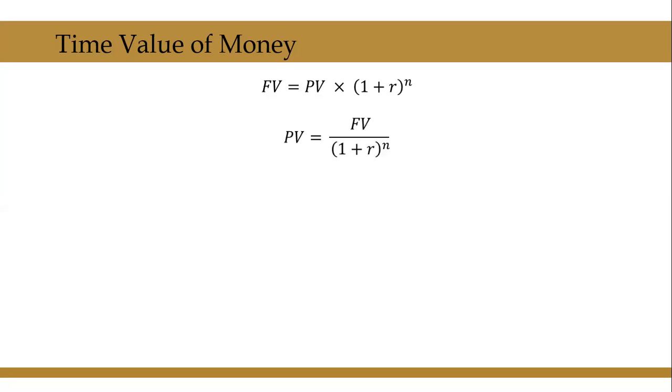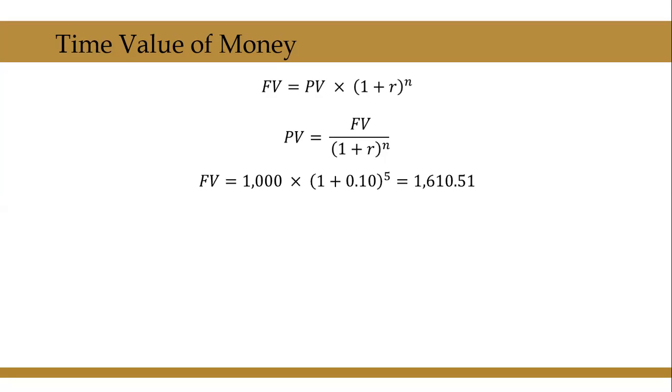From this formula, it is obvious that if I know the future value of something, I can convert it into my present value by just rearranging the formula where present value is equal to future value divided by 1 plus r to the power of n. This is what we did. Just the same example I have shown here again.